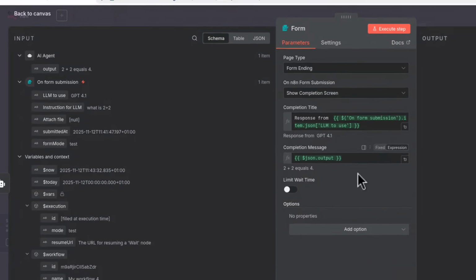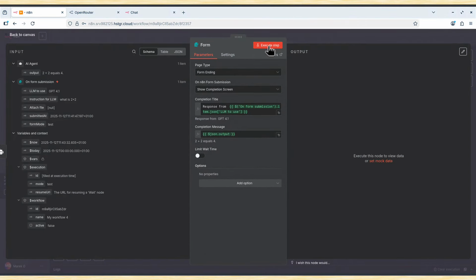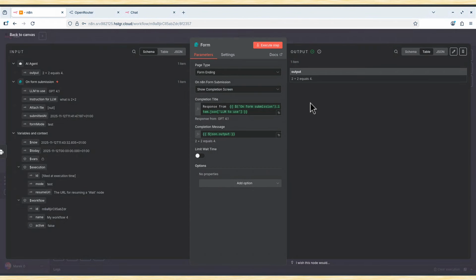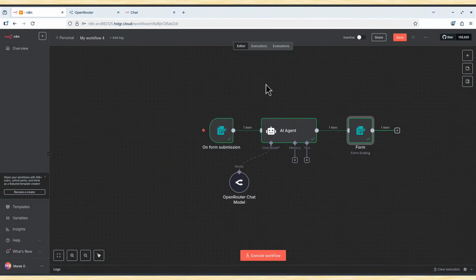And that's basically it. If we execute step now, look at that. Another pop-up window, it shows us what the response looks like. And I think it looks okay. It tells me what model was in use, and it gives me the response from my chat model. But what you will notice, if we go back, if we save it, I keep forgetting to save sometimes, and I lose part of the work. You have to save as often as possible.